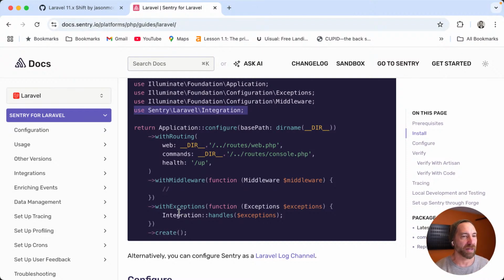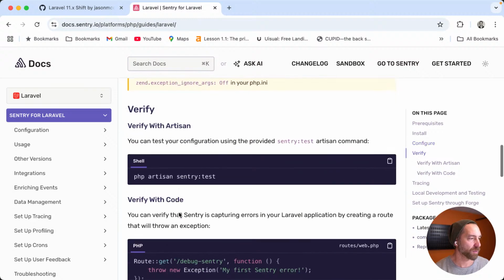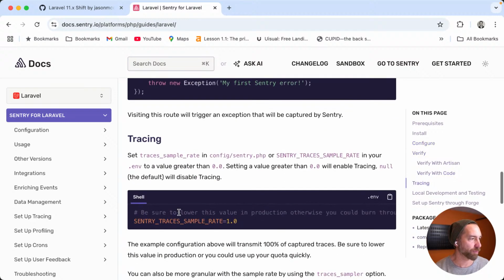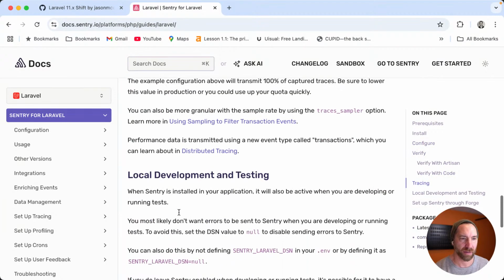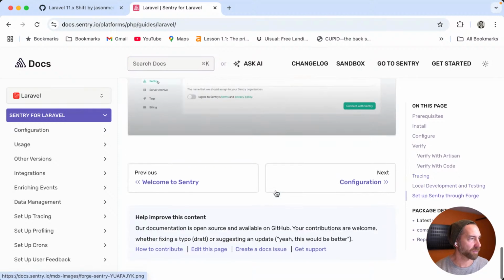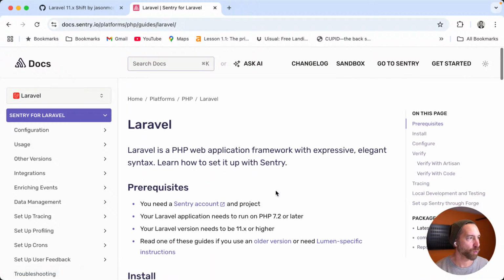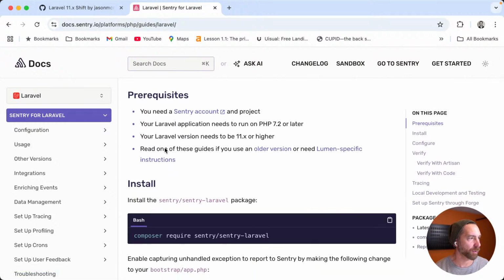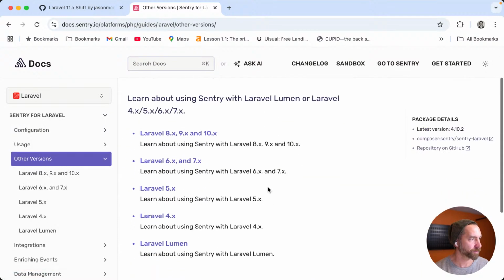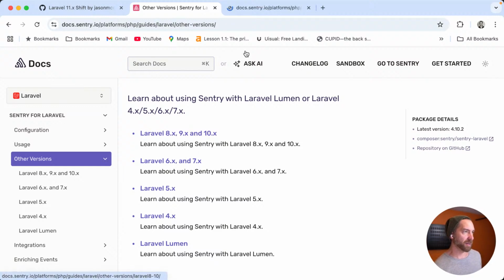So let's see, do they still do that in a prior version of Laravel? Yeah, see, latest version. I'm just curious which version did they have the old, here we go, older versions. So it's probably not 8, 9, or 10. It's probably 6.